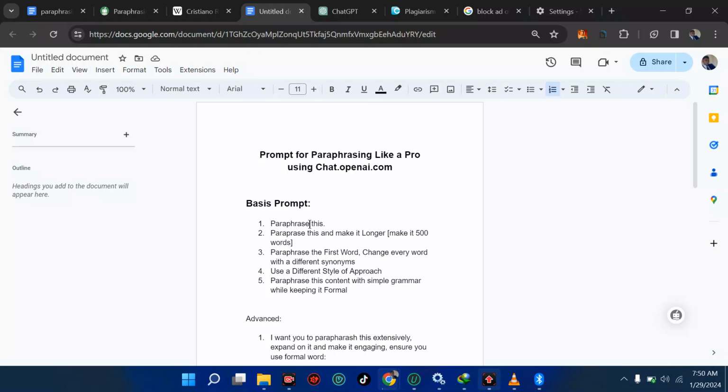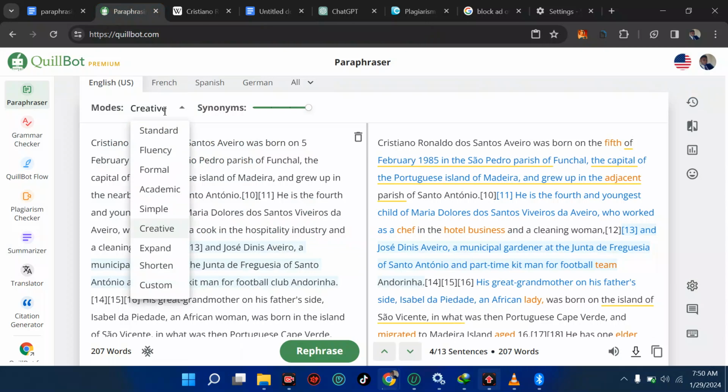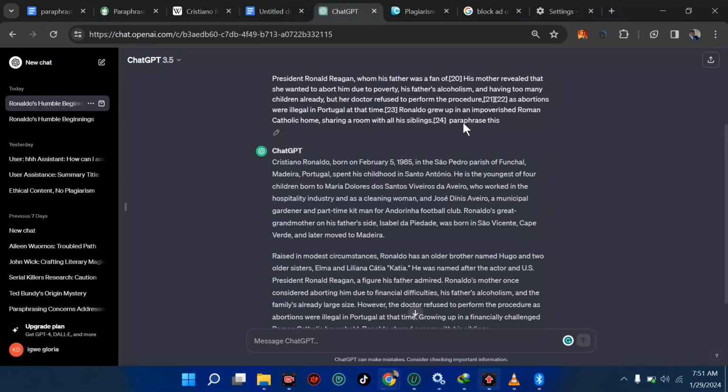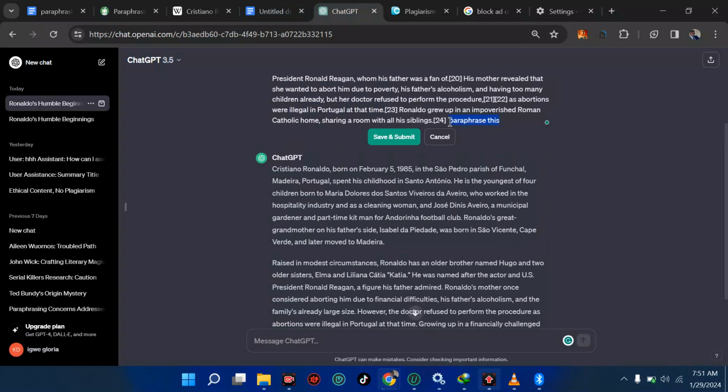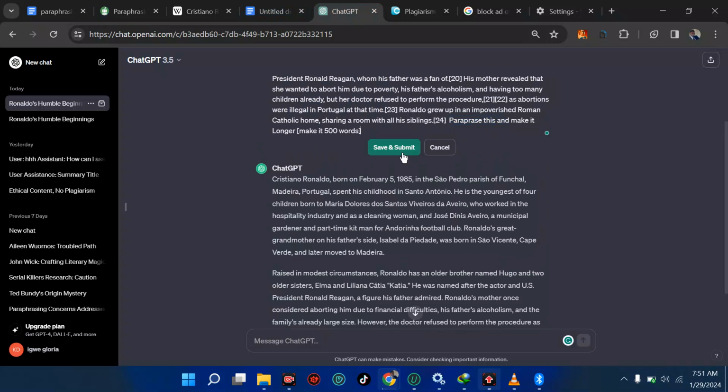Then the second prompt we want to use is Paraphrase This and make it longer. That is when you want to expand. That is what makes it beautiful. You know, here we have something called expand. So we want to try that with ChatGPT as well. So we're going to put it on this test and edit this as well. Let's edit this and put that same stuff we copied and say paraphrase this and expand. You can say make it longer